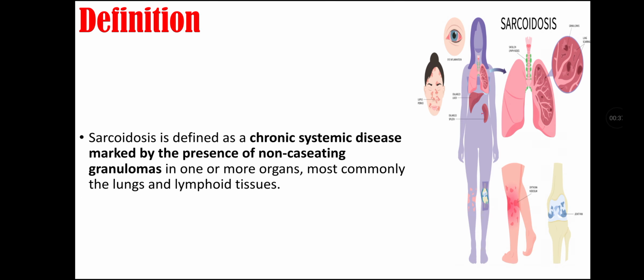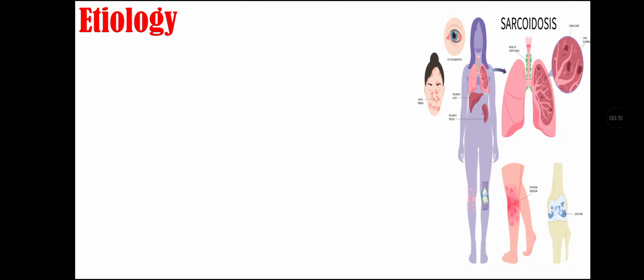Definition of sarcoidosis. Sarcoidosis is defined as a chronic systemic disease that is marked by presence of non-caseating granulomas in one or more organs, that is most commonly in the lungs and lymphatic tissue.